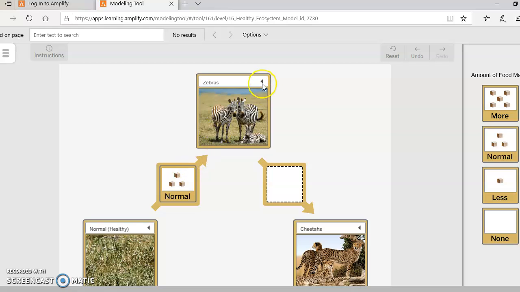This means my zebra population will also be healthy or normal, which means my cheetah population, which is also consumers, will receive a normal amount of food matter from the zebras, and then will have a very normal or healthy relationship within this ecosystem.